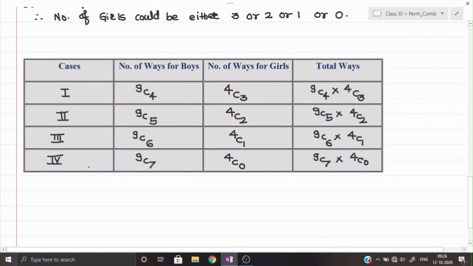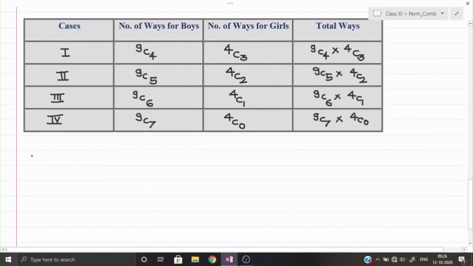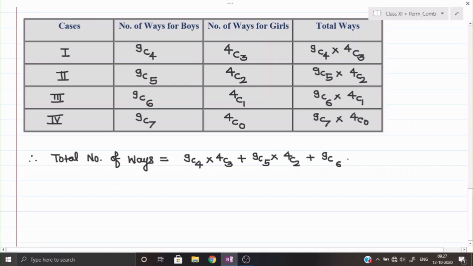So here we shall write at last, therefore total number of ways is equal to 9C4 into 4C3 plus 9C5 into 4C2 plus 9C6 into 4C1 plus 9C7 into 4C0. Okay, let us simplify once again.